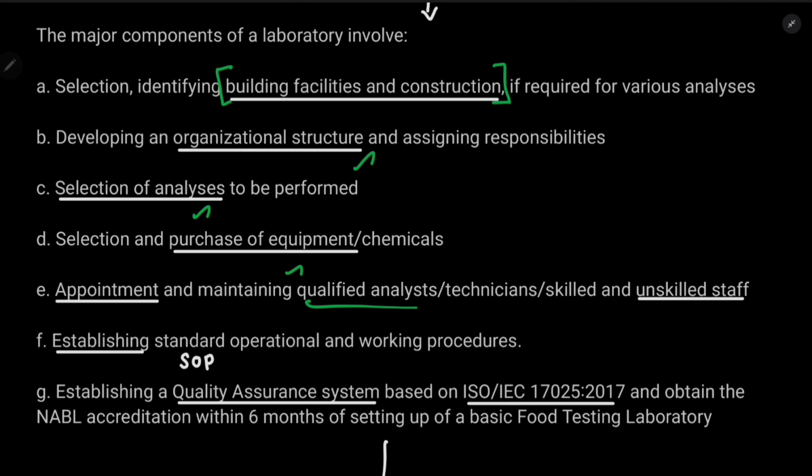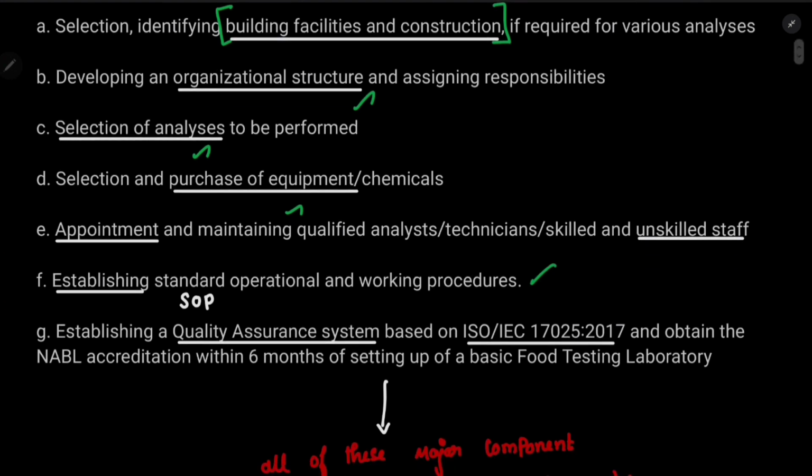Yeah, that is a really important point. But not only that, we need analysts, technicians, skilled and unskilled labor also. We'll get to know why we need unskilled labor, but these are some important requirements. And finally, we need to establish some SOP, standard operating procedure. And finally, here is an important point. We need to get a QA system.